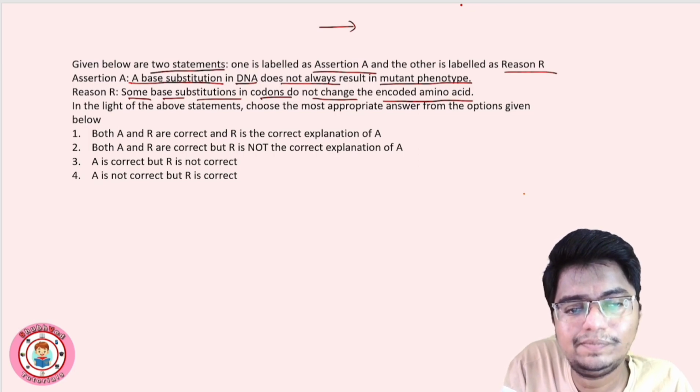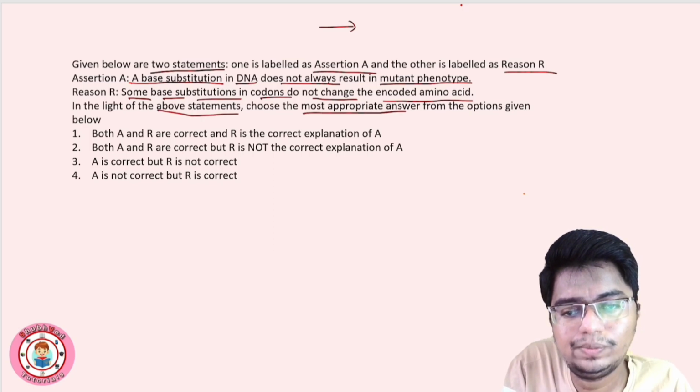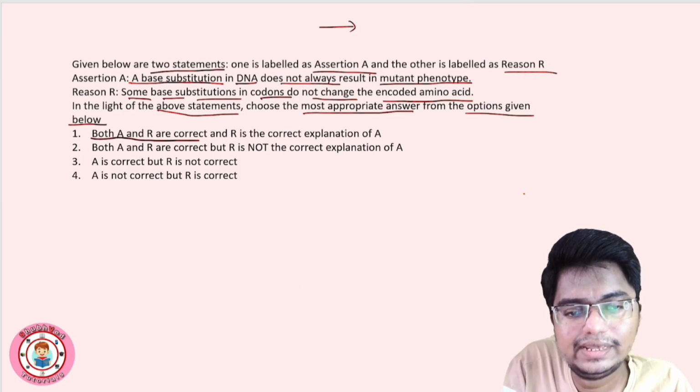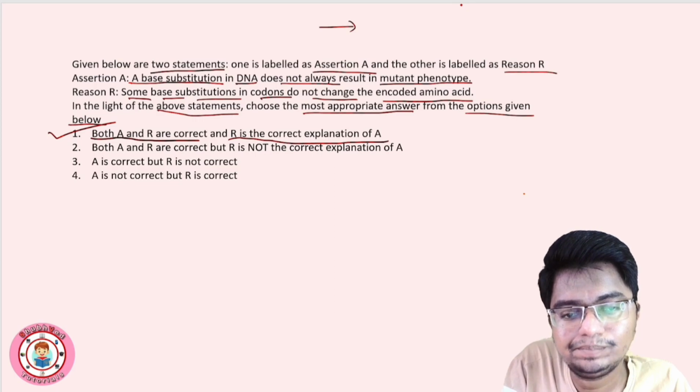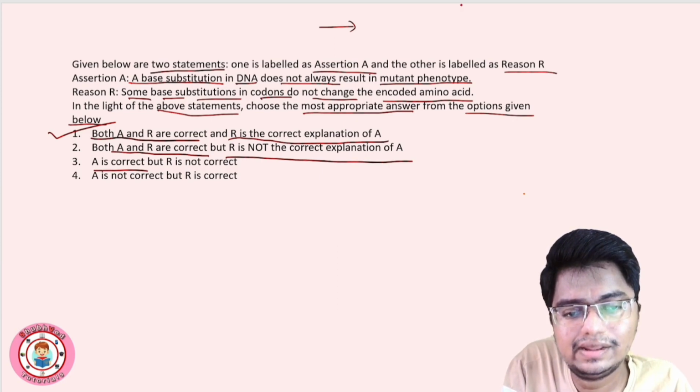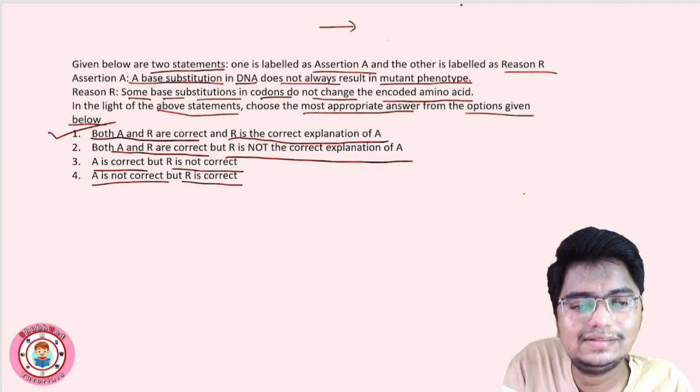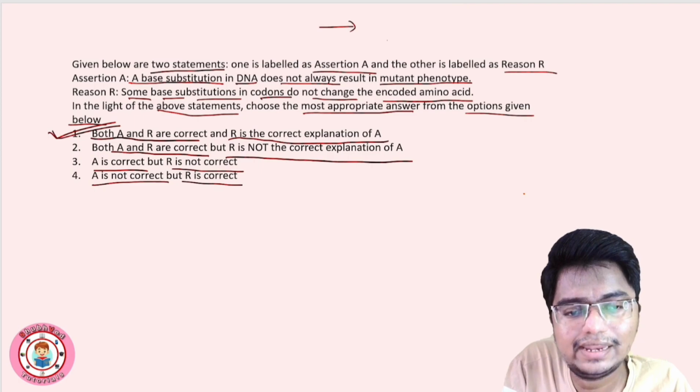So both the statements are correct. In the light of above statements, choose the most appropriate answer from the options given below. Both A and R are correct, and R is the correct explanation of A. Yes, first correct है. Both A and R are correct, but R is not the correct explanation. A is correct, but R is not correct. A is not correct, but R is correct. So the statements होते हैं, from the first option only we can say. And this is about the mutation, right?